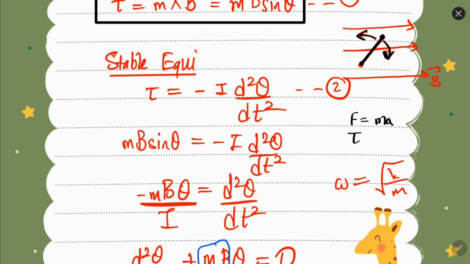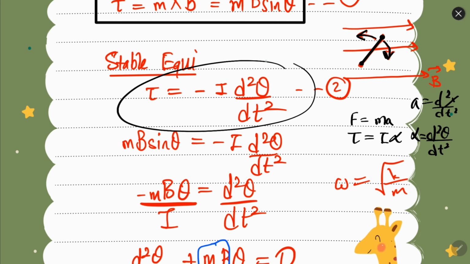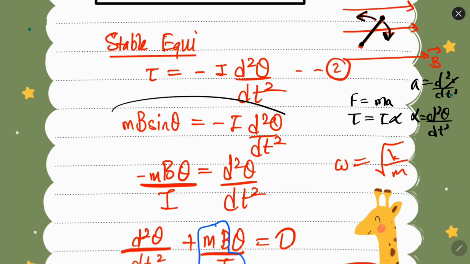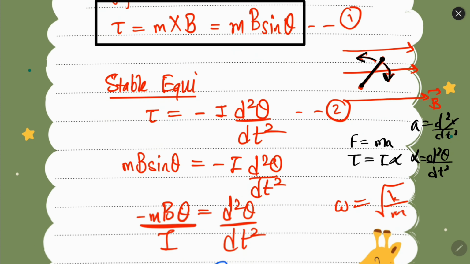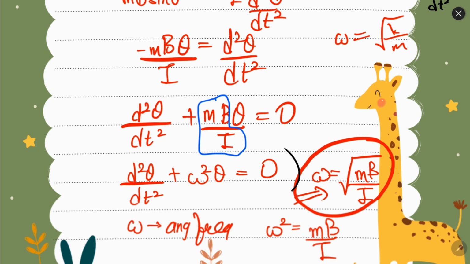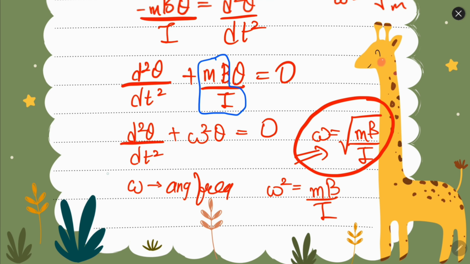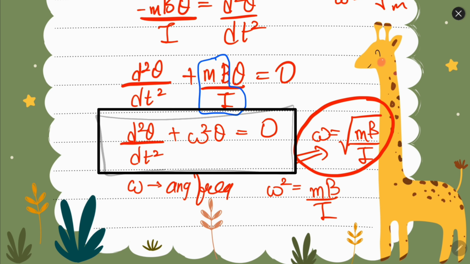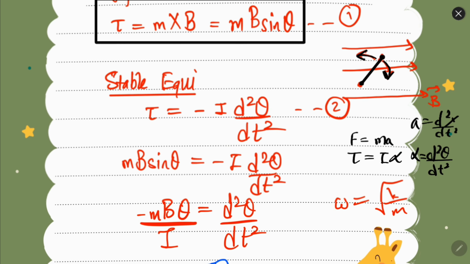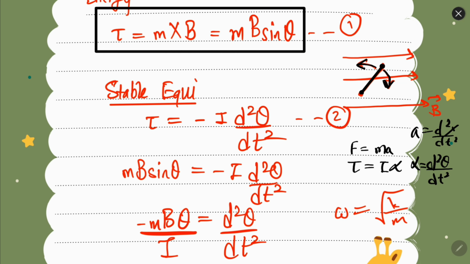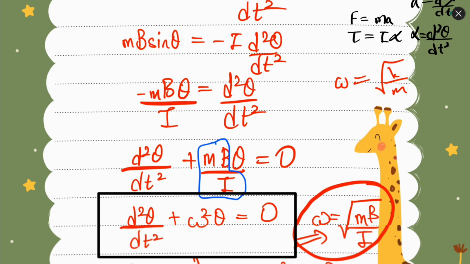Similarly, the rotational analog is torque equal to moment of inertia times angular acceleration, which is I d square theta over dt square, just like acceleration is d square x over dt square. So the torque is this, and we know that MB sin theta is the value of torque. From here we can simplify, and you will obtain that this is an equation of simple harmonic motion or oscillation. So when the magnetic dipole is in an external magnetic field, it can oscillate like a pendulum.